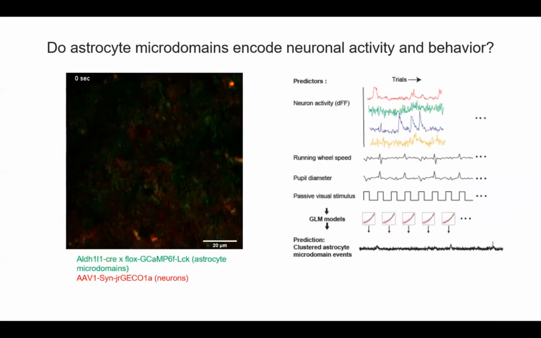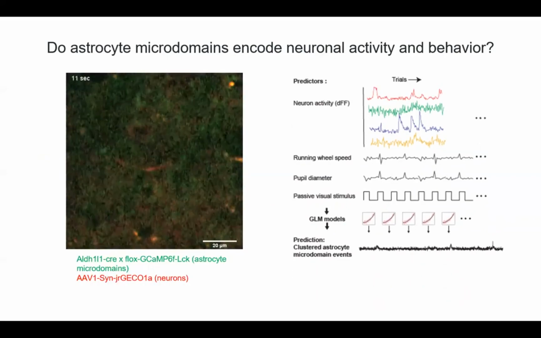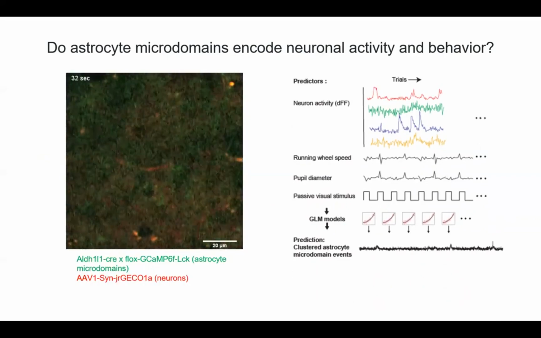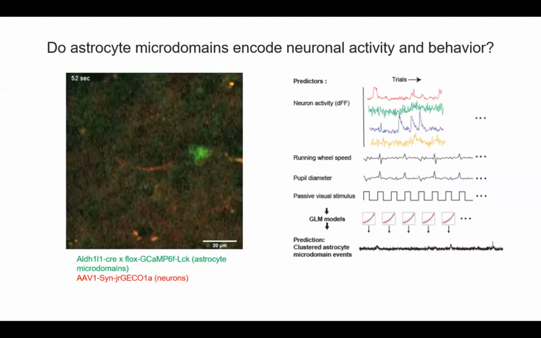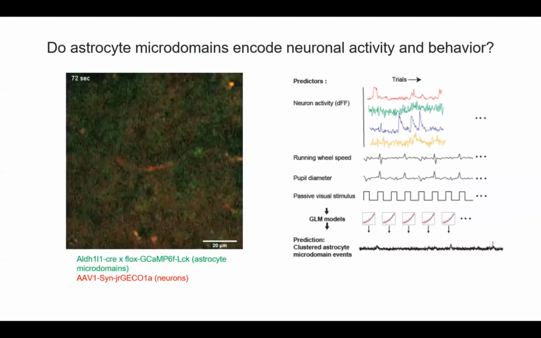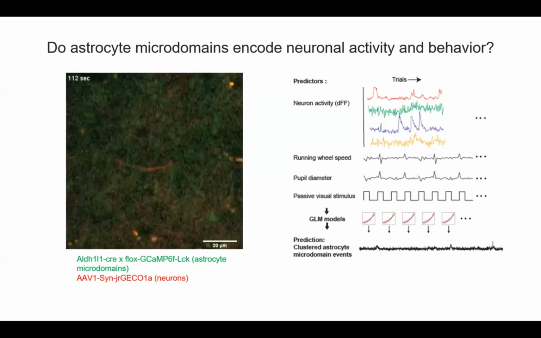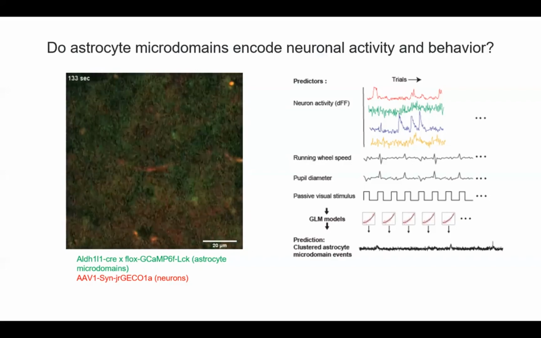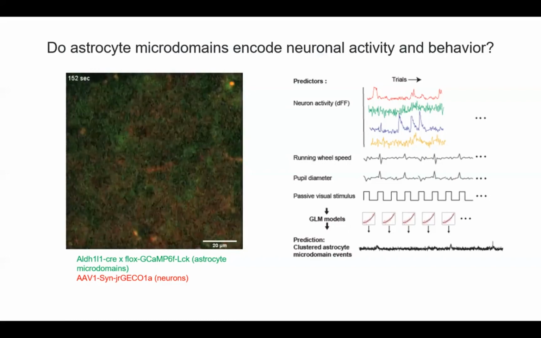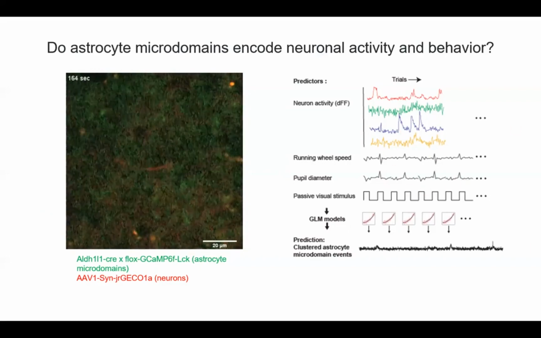And so here you can see a video example of neuronal activity in dendrites during visual stimulus and behavior. And so you're looking at the red channel, which is showing dendritic activity. And our goal again is to understand how the microdomain events in astrocytes, which are these green signals that you'll see occasionally popping up, encode these various parameters here on the right.